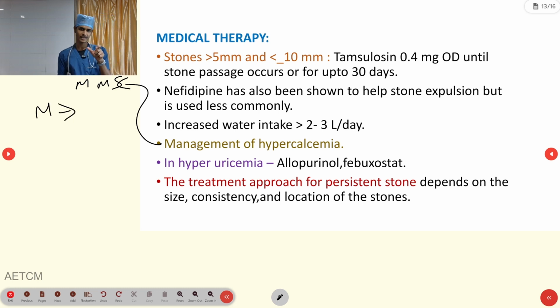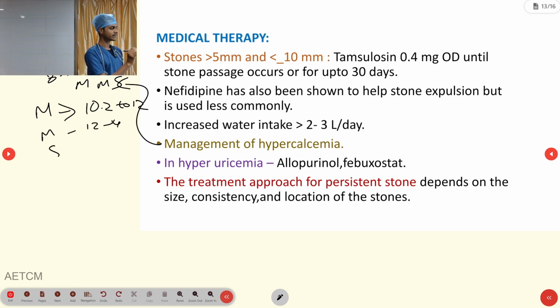The normal calcium level is around 8 to 10.2, or 10 you can remember. Mild is 10.2 to 12, moderate is 12 to 14, and severe is more than 14 mg per deciliter.